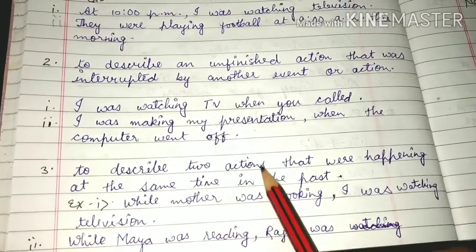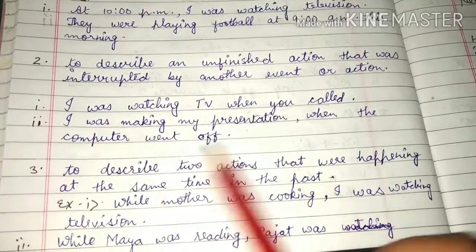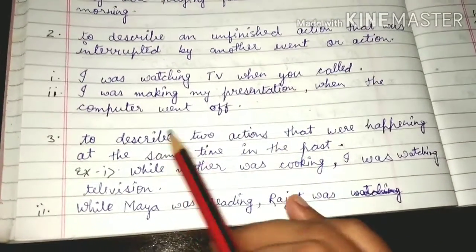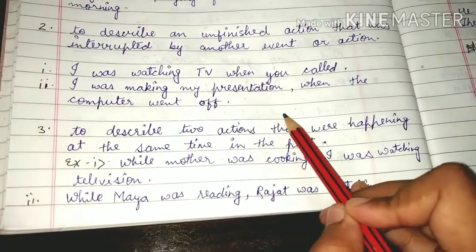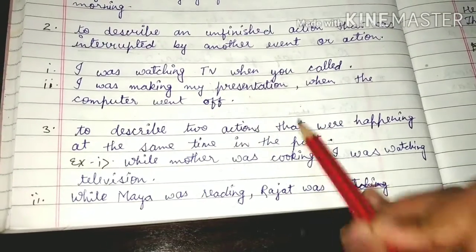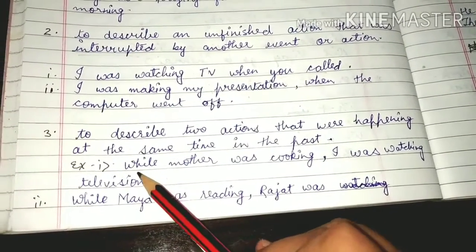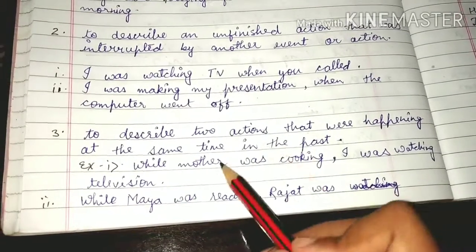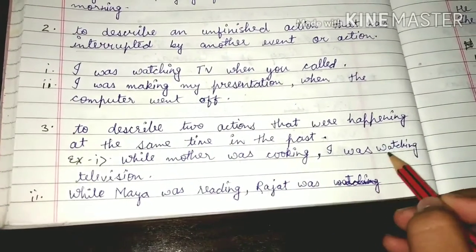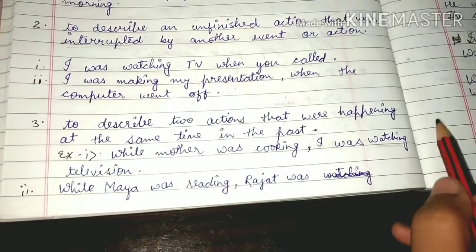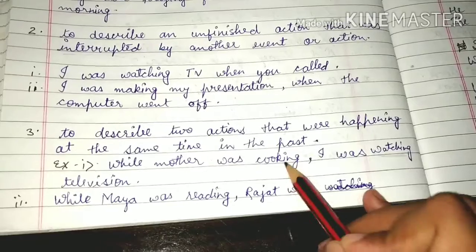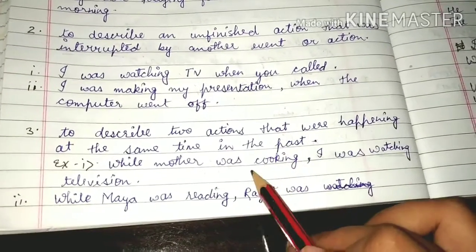To describe two actions that were happening at the same time in the past. Like, while mother was cooking, I was watching television. These two actions, cooking and watching, were going on at the same time in the past.